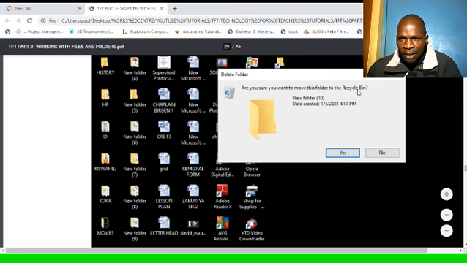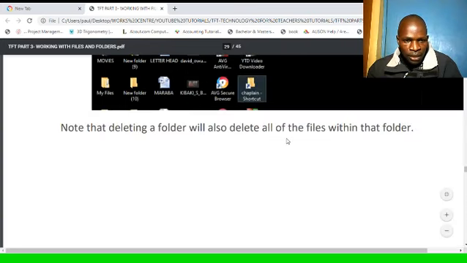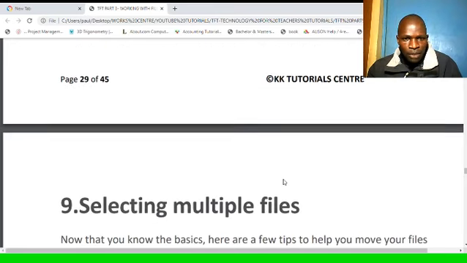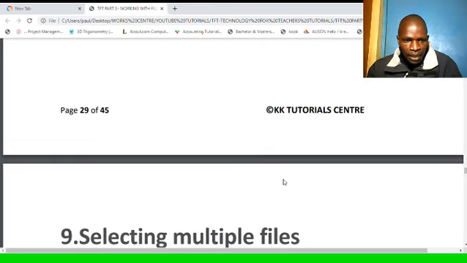it says, are you willing to move the folder or file to the recycle bin? You'll be given options and then you say yes. So note that deleting a folder will also delete all the files within a folder. So all files within a folder will be deleted once the folder is deleted.